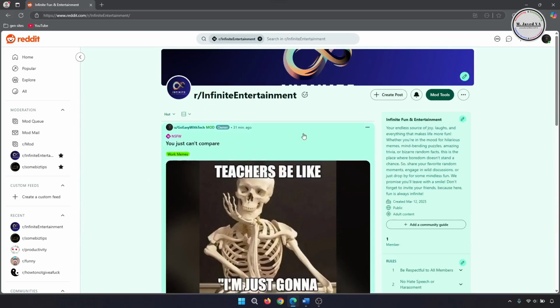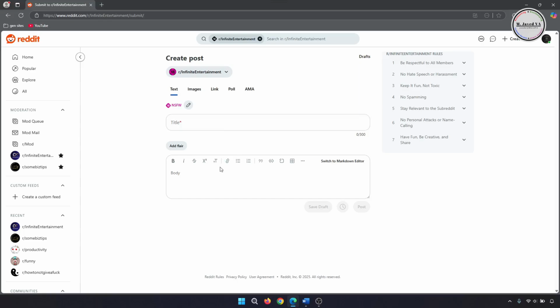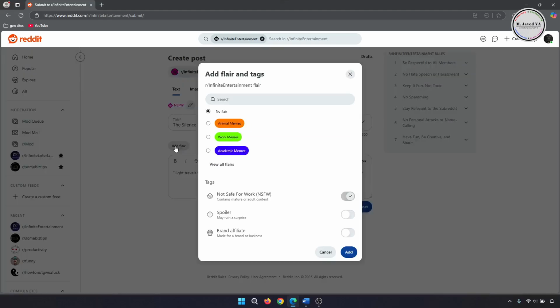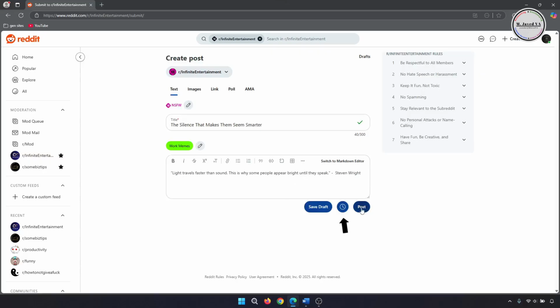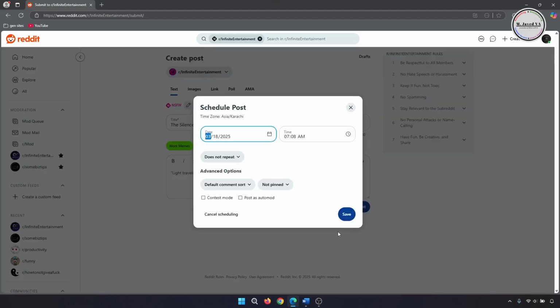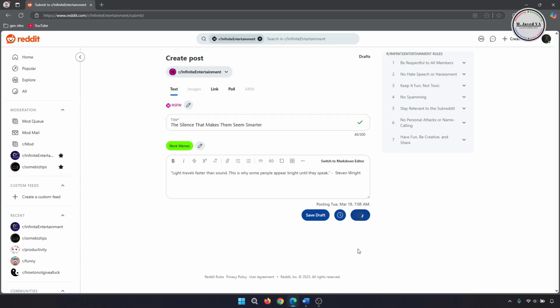Now let's create a pin post. So go to Create Post and write your post. Then give it a title and assign a flare. Then click on the clock icon to create a pin post. Here, click on this drop down and select First Pinned. And if you want, you can change the time and date. Then click on Save and then Scheduled.